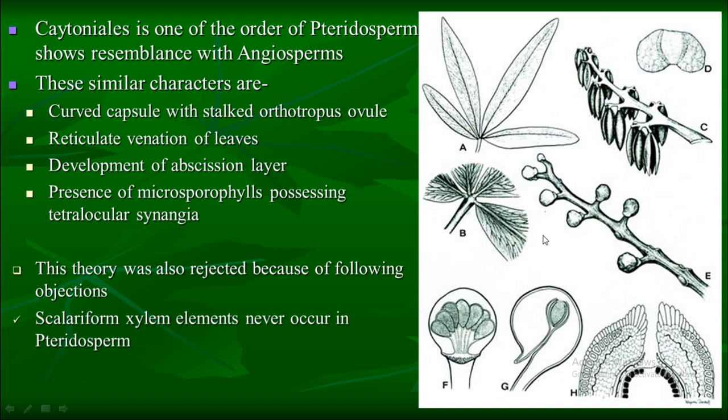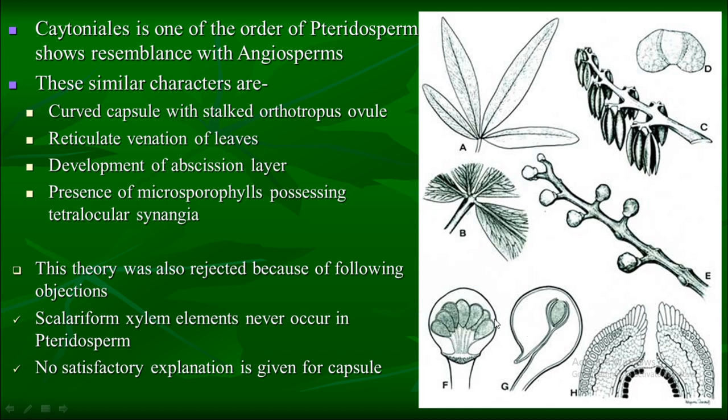These characters are: scalariform xylem elements never occurred in pteridosperms, while these are common in angiosperms. Another is that no satisfactory explanation was given about the capsule.